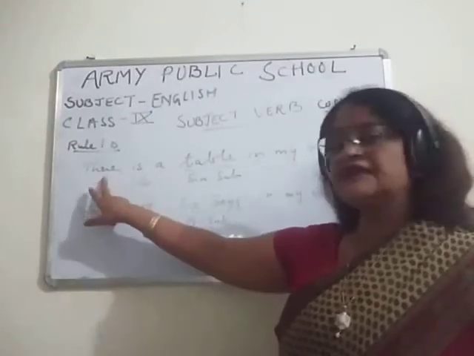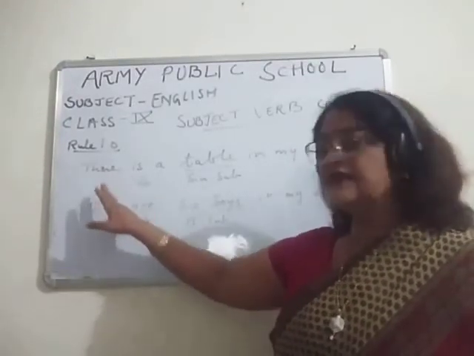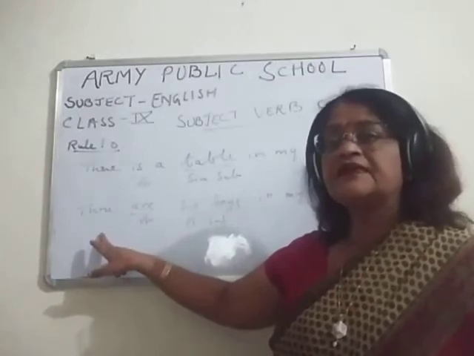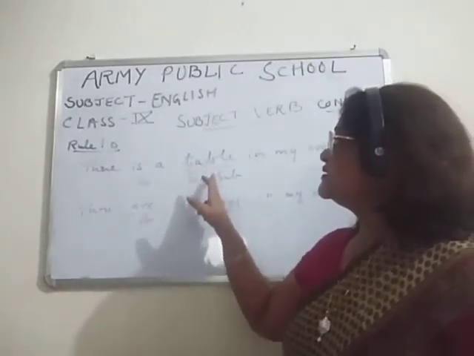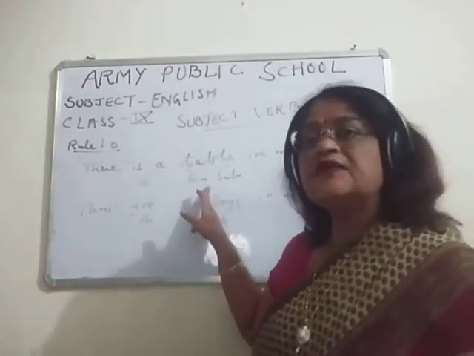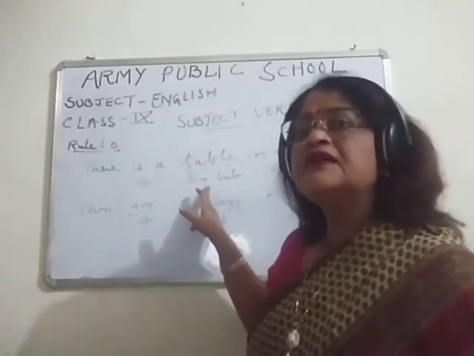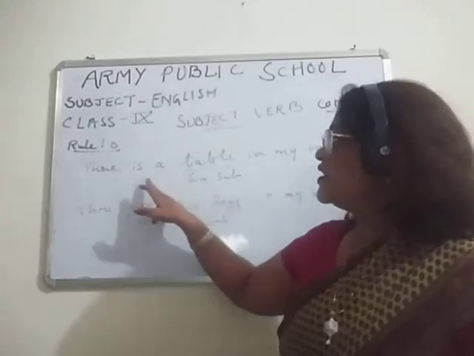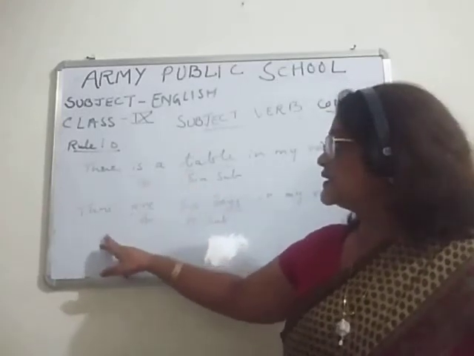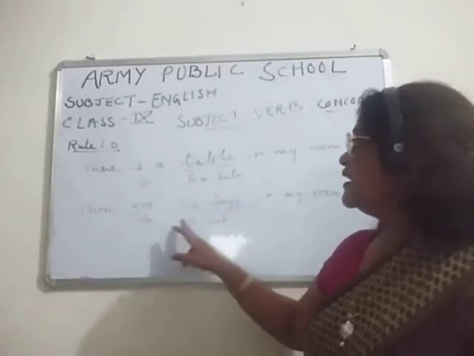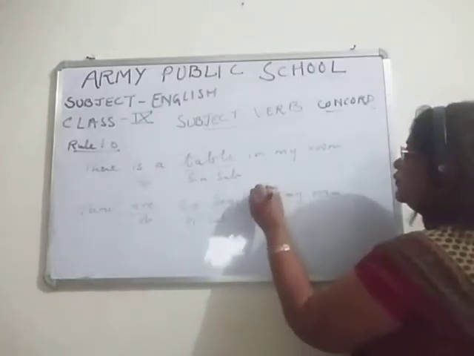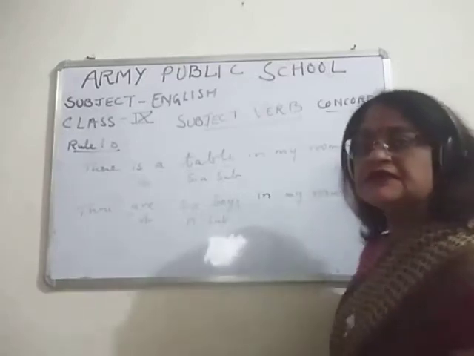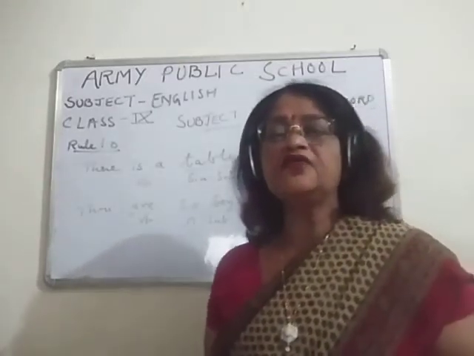So children, here both the sentences are starting with there. This is a singular subject, that's why we are putting is. Now read the second sentence. There are 6 boys in my room.